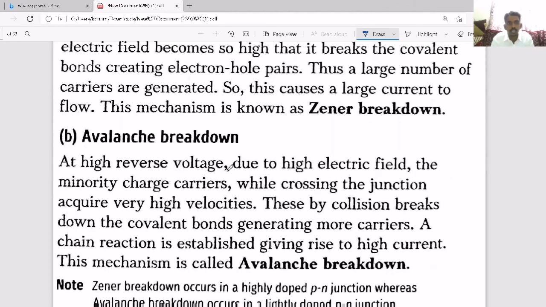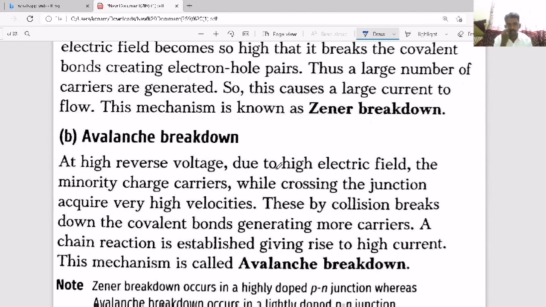So here, see, at very high reverse voltage, due to the high electric field, the minority charge carriers while crossing the junction acquire very high velocities. These, by collision, break down the covalent bonds, generating more carriers within the depletion region. And this causes a greater current. And that breakdown we call avalanche breakdown.